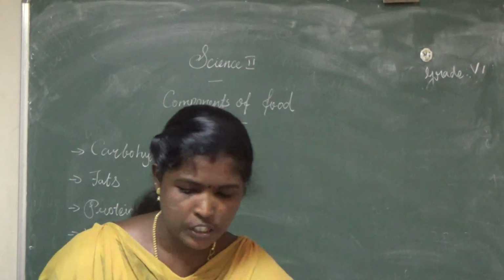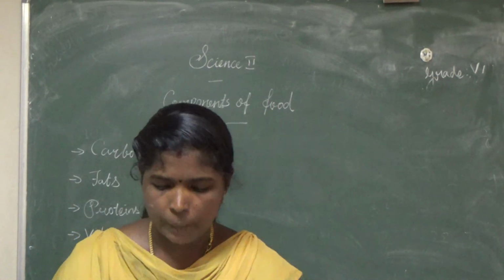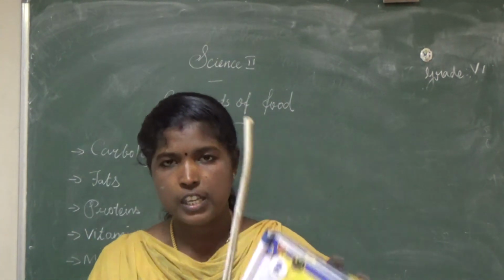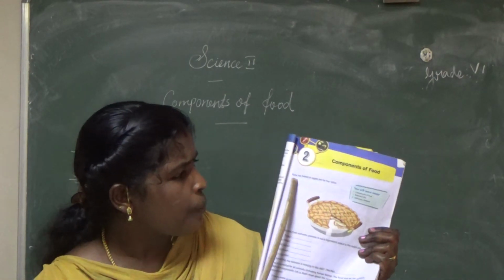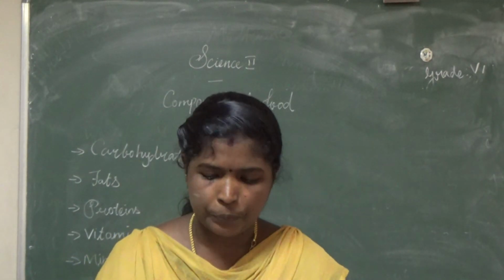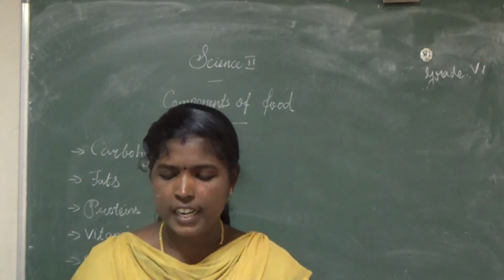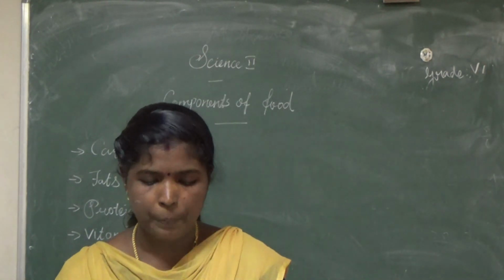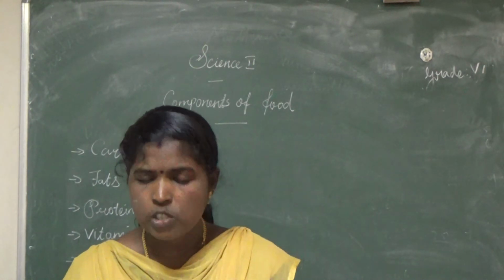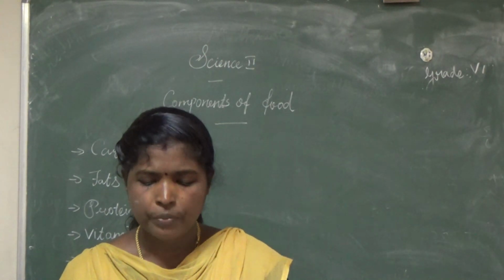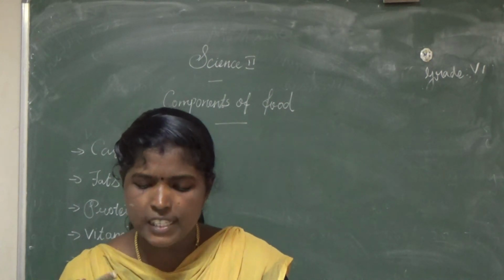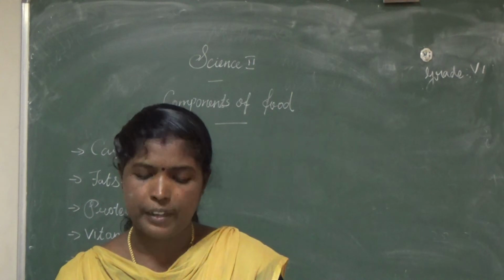First take page number 23. Ruby has baked an apple pie for her sister. Do you know what ingredients are needed to make an apple pie? Egg, flour, butter, sugar and apple. Identify the main nutrients present in each ingredient added to the apple pie.